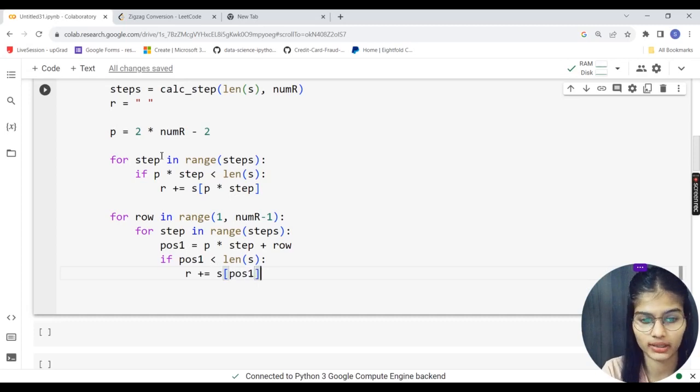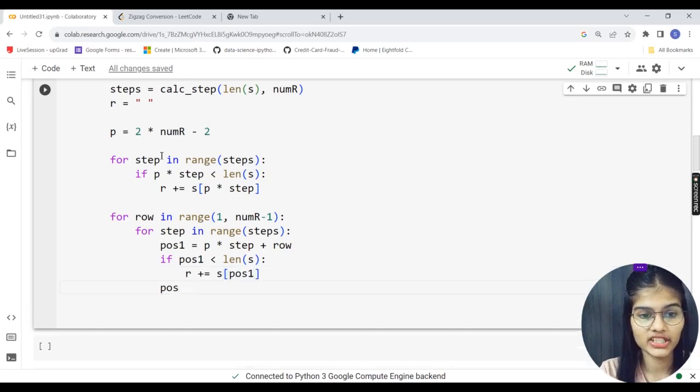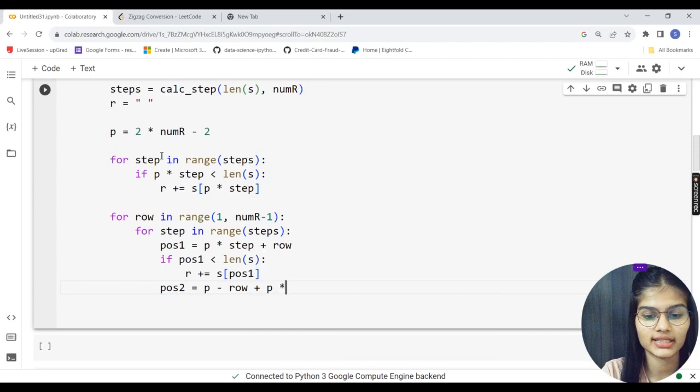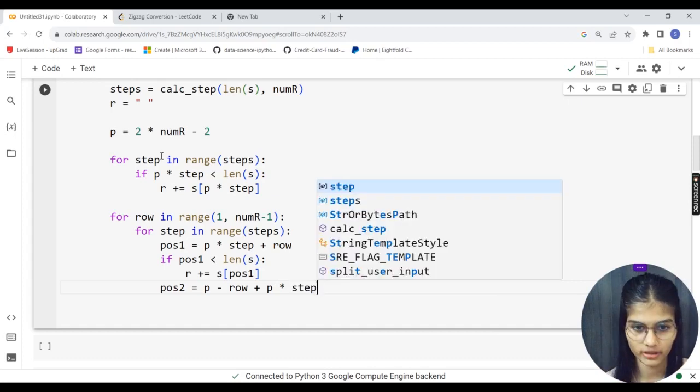That's my position 1. For my position 2, I'll make a variable pos2, and here the time will be like p, p subtracted by row. That row is my iteration which we had put out for the for loop, right? So p minus row, p will be p multiplied by step.